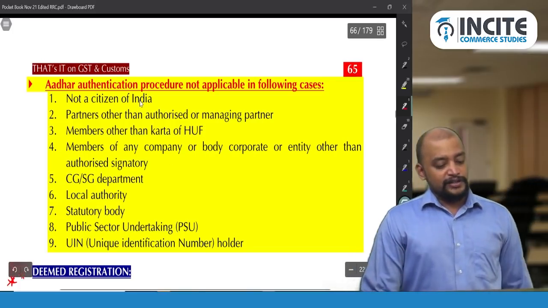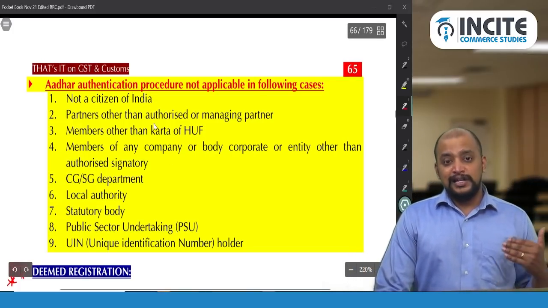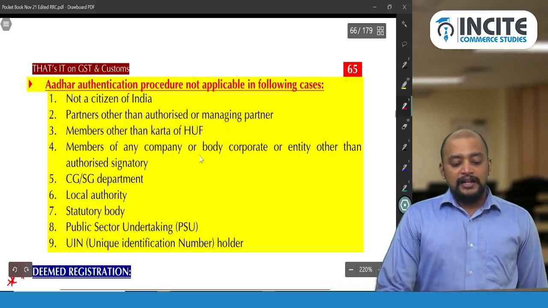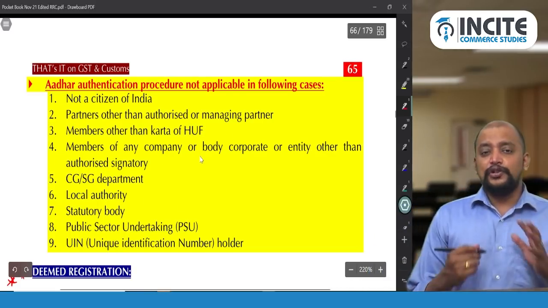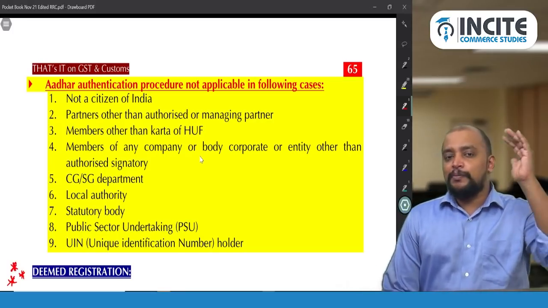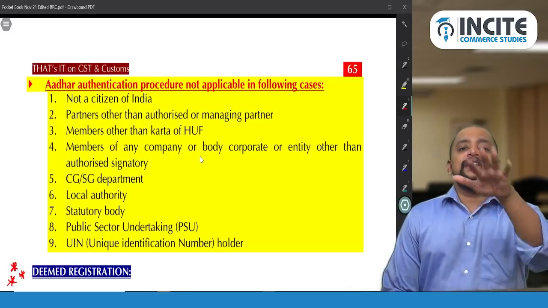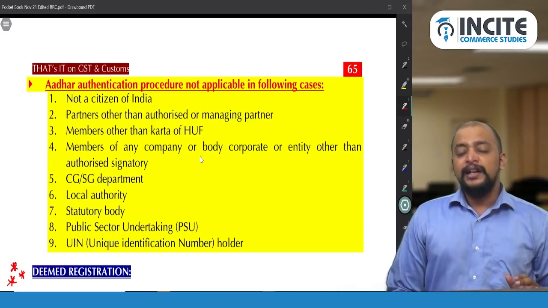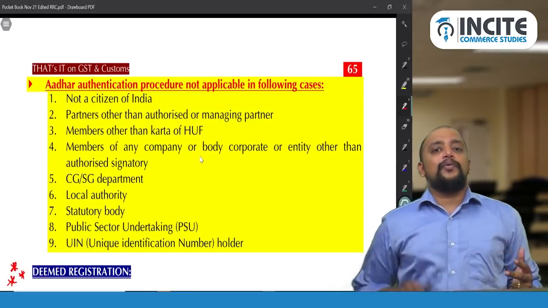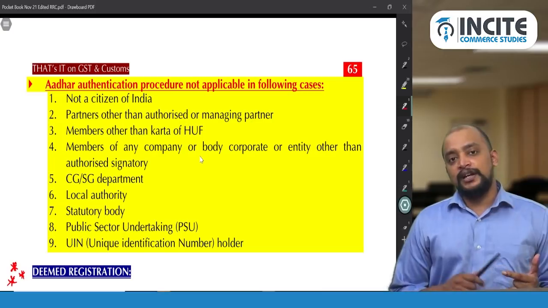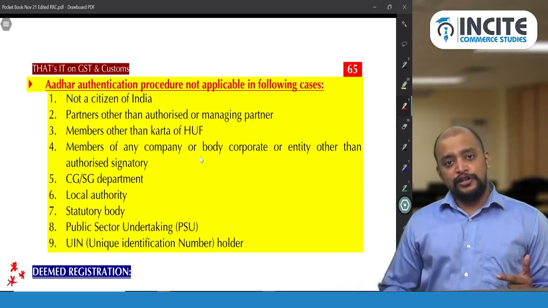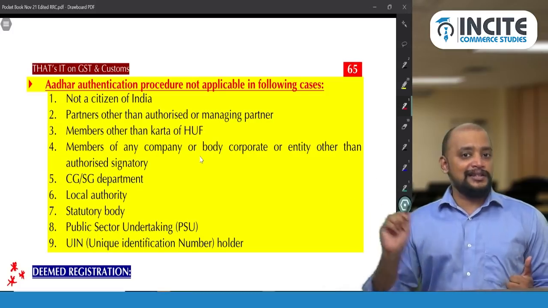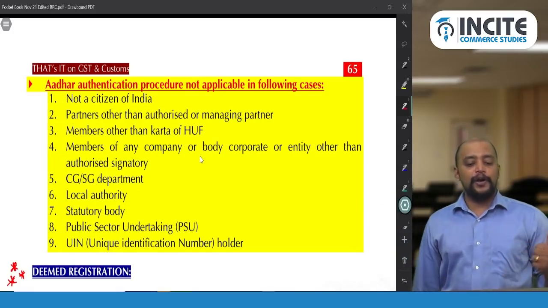So if they are not a citizen of India, partners other than authorized or managing partner, members other than Karta of HUF. First you take the individual, so easily you can remember. In case of an individual, every individual is required to undergo authentication unless they are not a citizen of India. Then you take HUF: only the Karta is required, other members not required. Partnership firm: only the managing partner and authorized partner, others not required. Then body corporate, company or any other entity: only the authorized signatory, others are not required. Okay. So these 4 points you can remember.